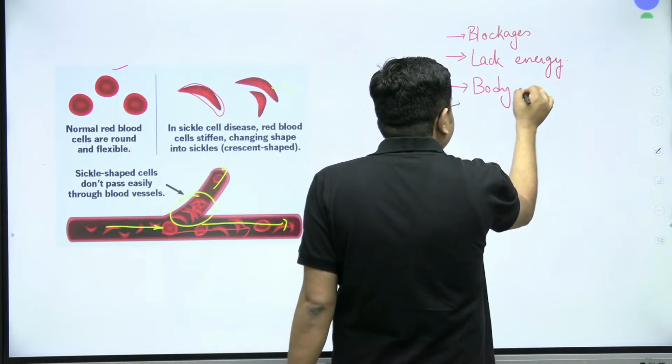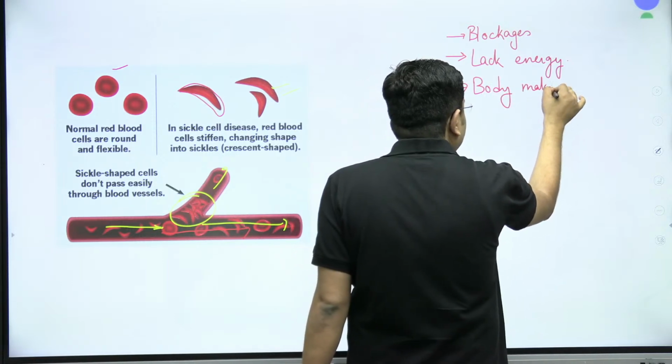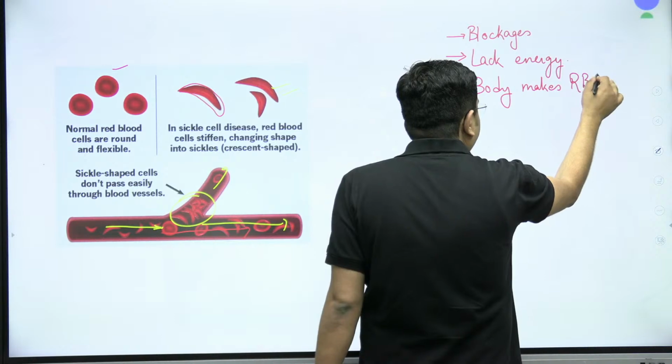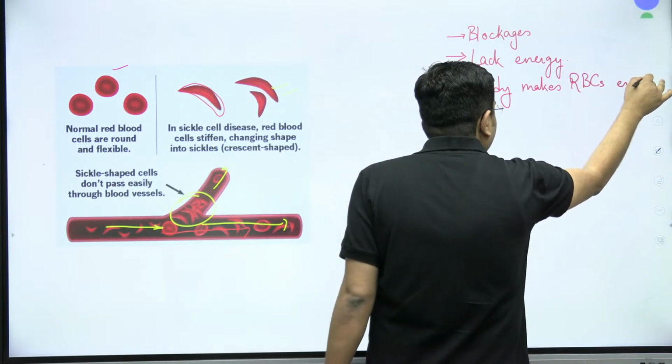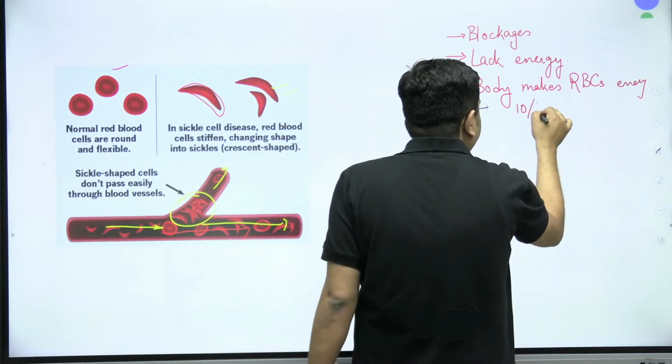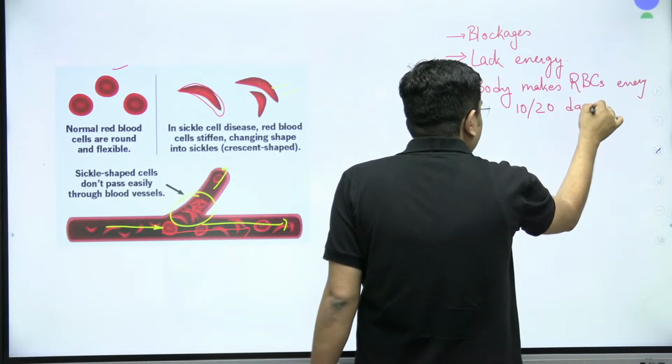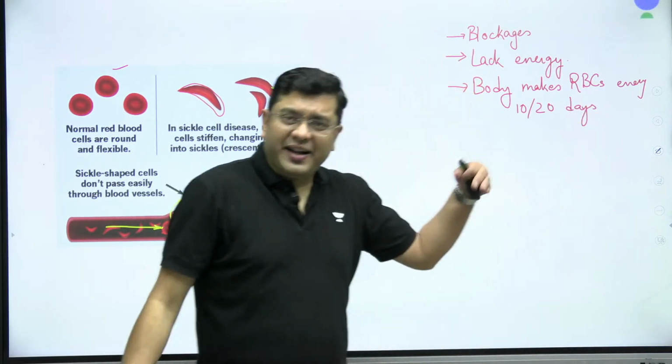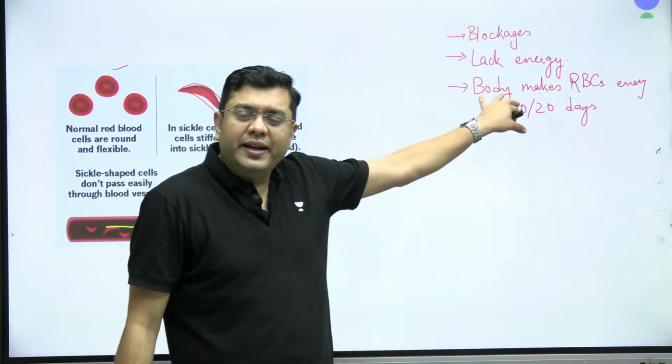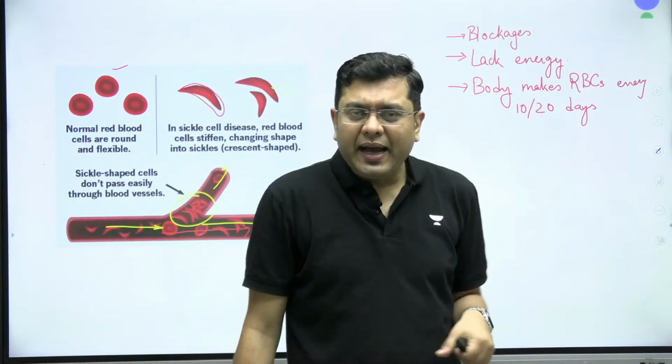The body makes RBCs every 10 to 20 days, which is much faster. So much of the body's energy is basically utilized in that.